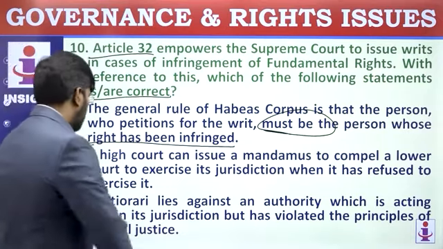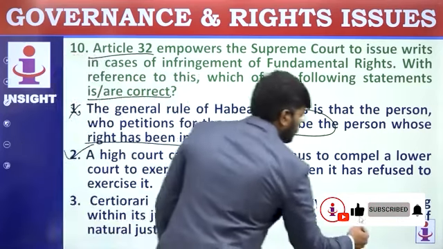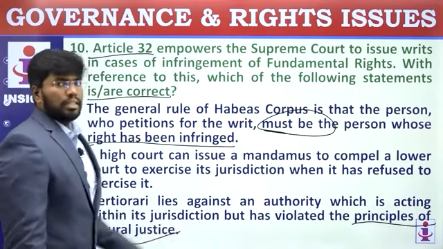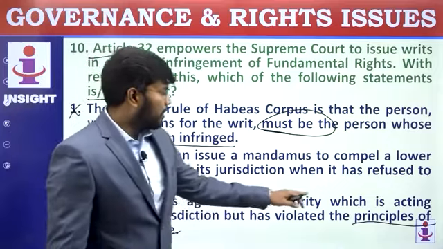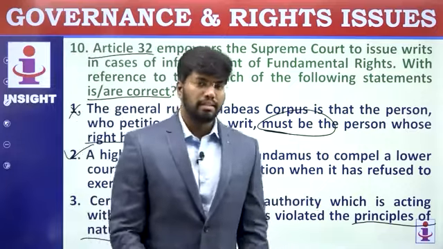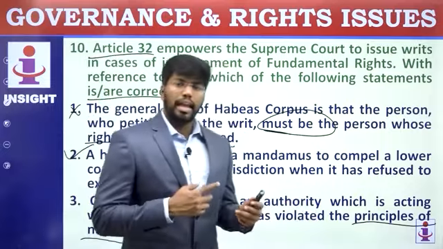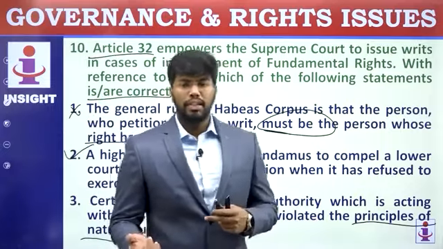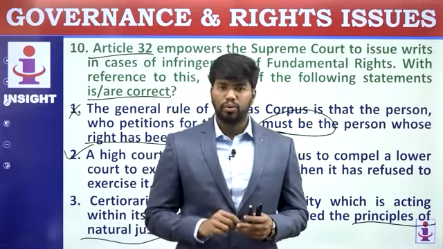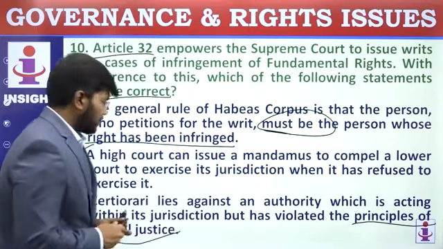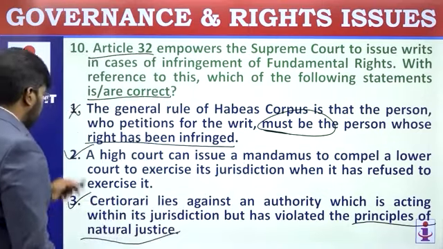The statement till here you will be clear, but when it comes to the principle of natural justice, you may have a doubt. The reason why the principle of natural justice is being discussed here is whether certiorari can be issued for tribunals also. Tribunals follow the principle of natural justice. So even this statement is correct. So, go for 2 and 3.